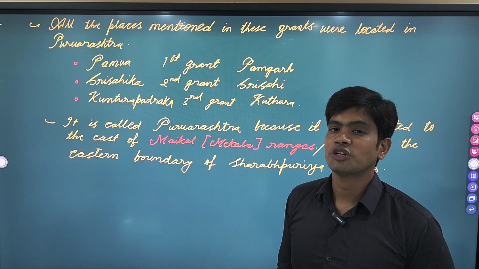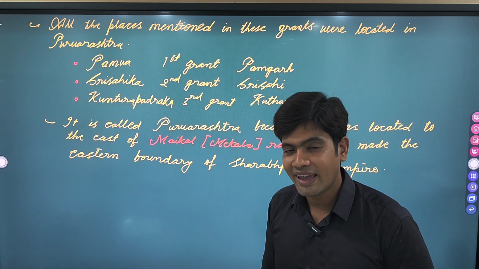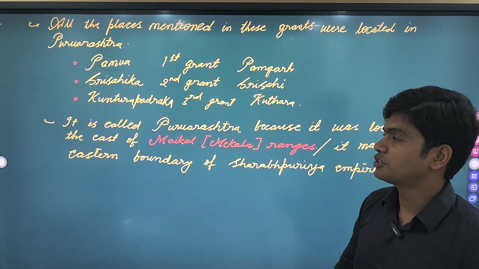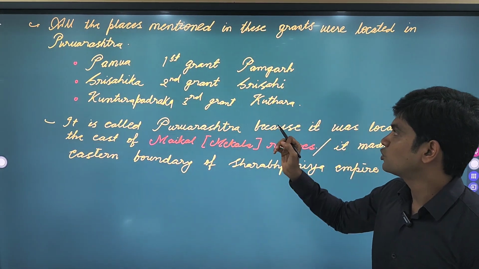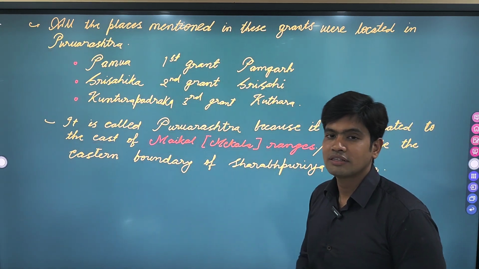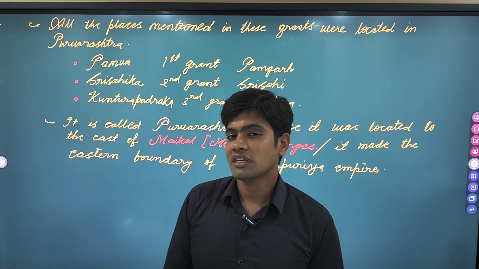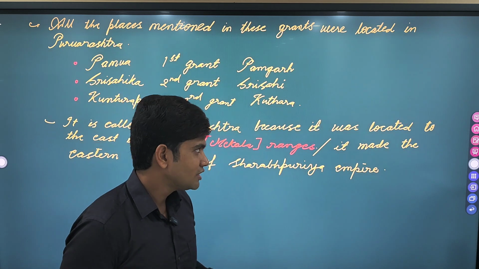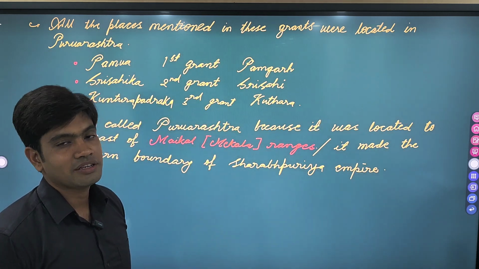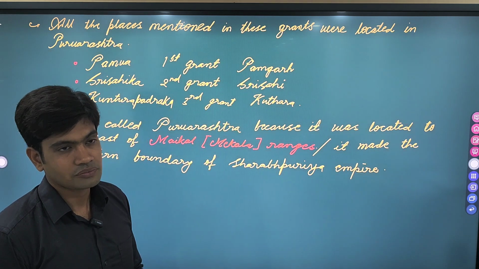This village was donated, and it was located again in Purva Rashtra. Kuntura Padraka has been identified with Kuthara village, located in the northeastern part of Mallar in Bilaspur district. So these are the places located in the Purva Rashtra.